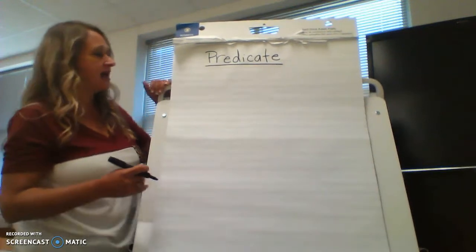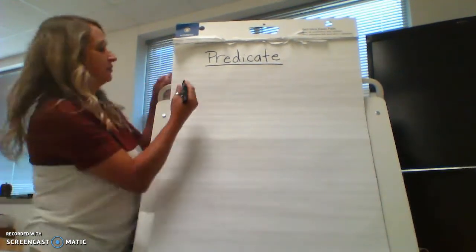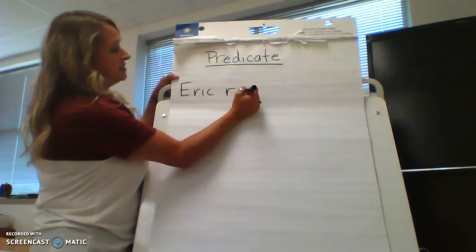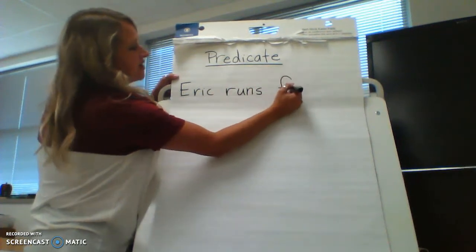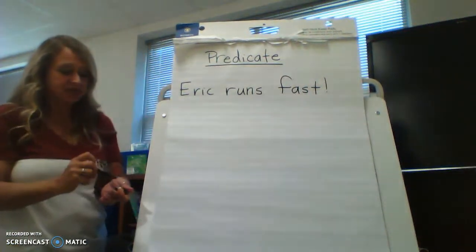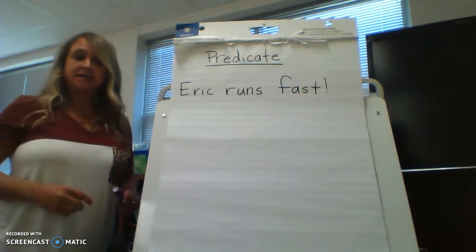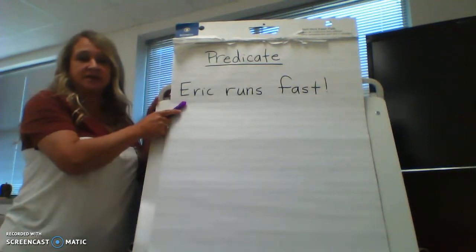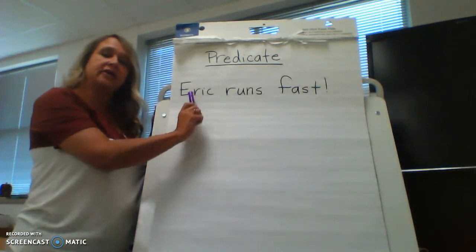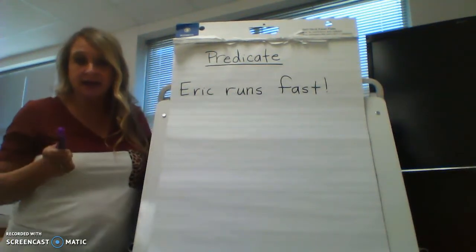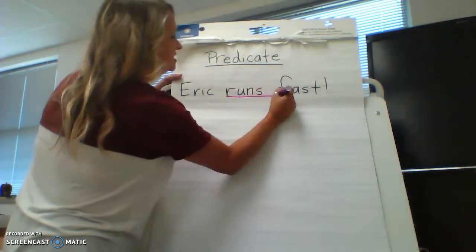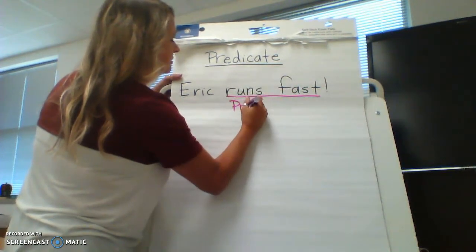Okay, so let's look at this quick sentence. Eric runs fast. So yesterday we talked about the subject being who or what does something. So who runs fast? Eric, that's right. So he's the subject. What does Eric do? He runs fast. That is correct. Runs fast is the predicate.